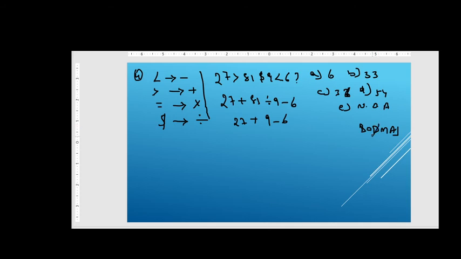So we have done till D. Next multiplication, there is no multiplication in this, so we will strike it off. Next it is given as addition, that is 27 plus 9, it would be 36 minus 6, then last it is 30, right friends? So our answer is none of the above, that is 30 will be the answer and 30 is not present in the given options, right friends?